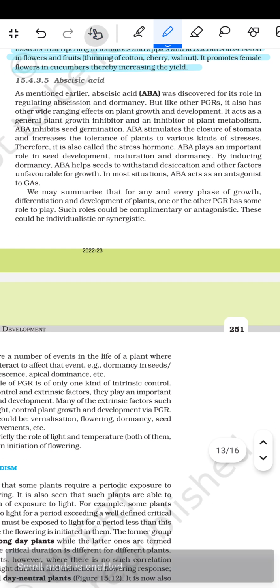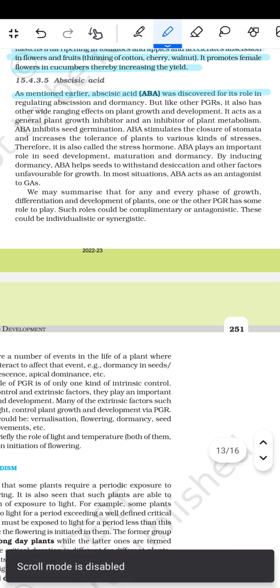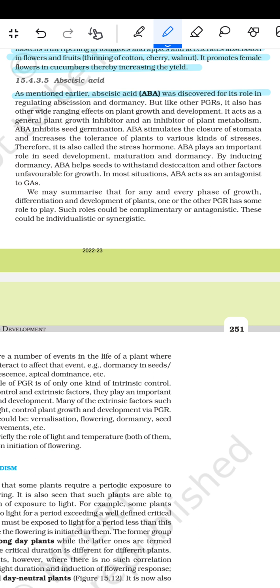Next is abscisic acid. As mentioned earlier, abscisic acid, ABA, was discovered for its role in regulating abscission and dormancy, but like the other PGRs, it also has other wide-ranging effects on plant growth and development. It acts as a general plant growth inhibitor and inhibitor of plant metabolism.